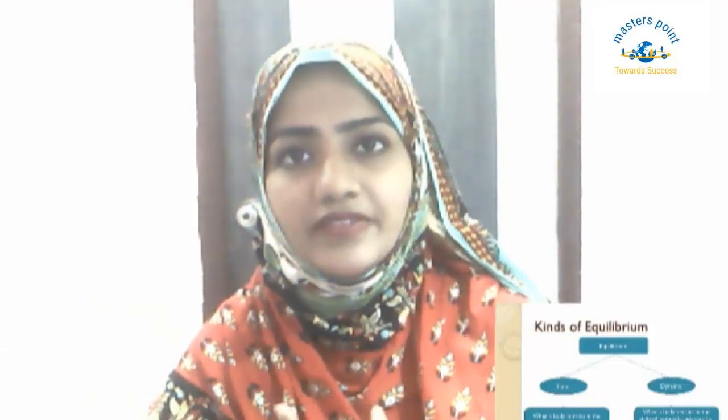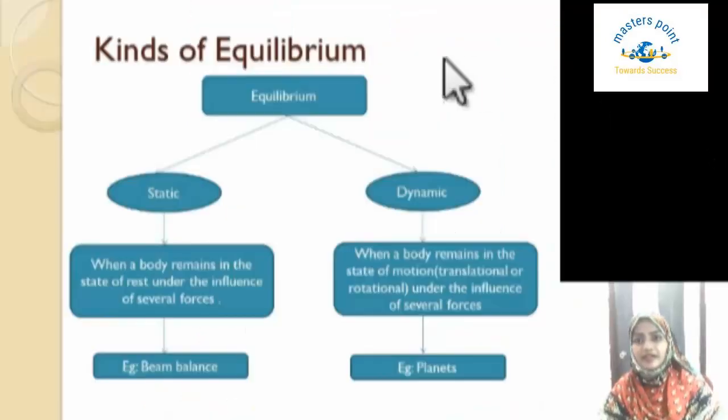Let's see how the two keywords, the state of rest and the motion, are used for the definitions of static and dynamic. We'll switch to the definitions. When a body remains in the state of rest under the influence of several forces, that is static equilibrium. It means that in spite of several forces acting upon the object or the body, it remains in the state of rest. There is no change. So we'll see the example.